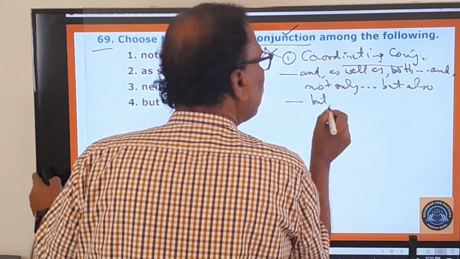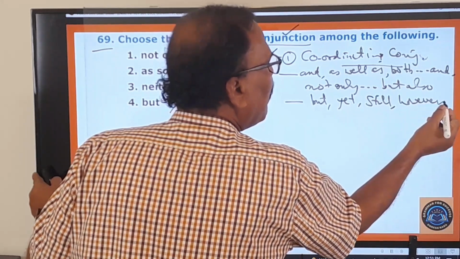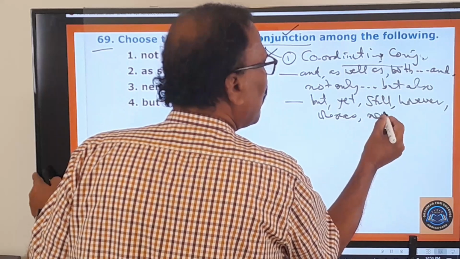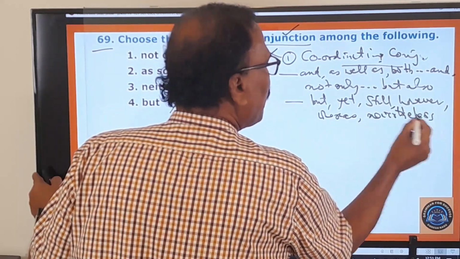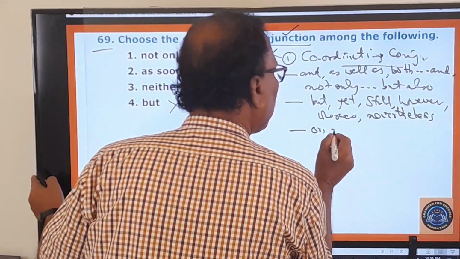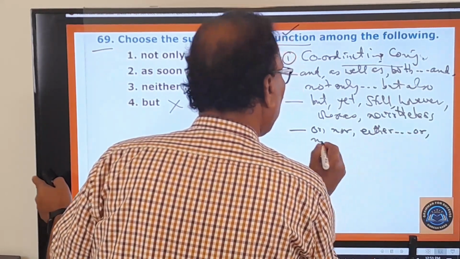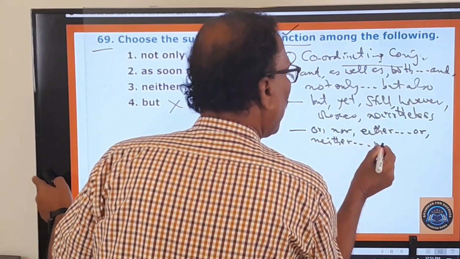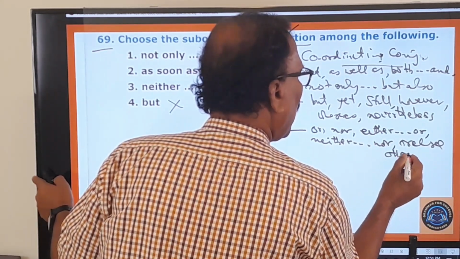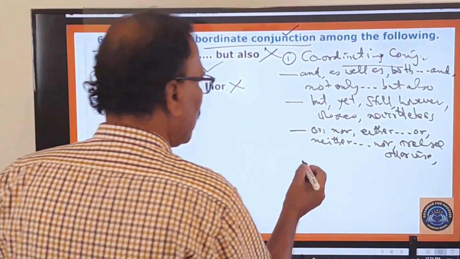And here: but, still, however, whereas, nevertheless. This is another set of coordinating conjunctions. And next come: or, nor, either or, neither nor, or else, otherwise. So these are another set of coordinating conjunctions.